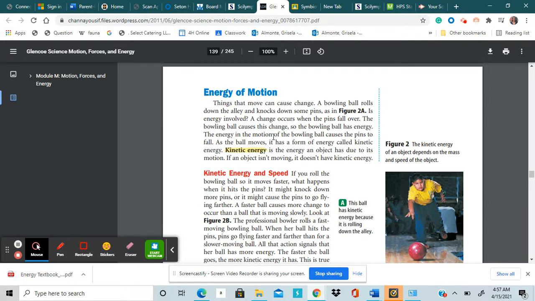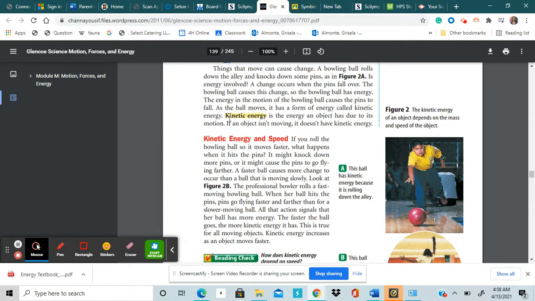The energy in the motion of the bowling ball causes the pins to fall. As the ball moves, it has a form of energy called kinetic energy. Kinetic energy is the energy an object has due to its motion. If an object isn't moving, it does not have kinetic energy. Okay, scholars, so things that are moving have kinetic energy.